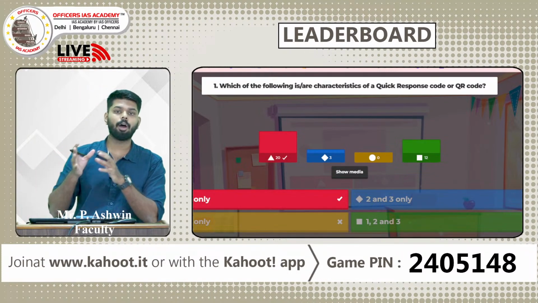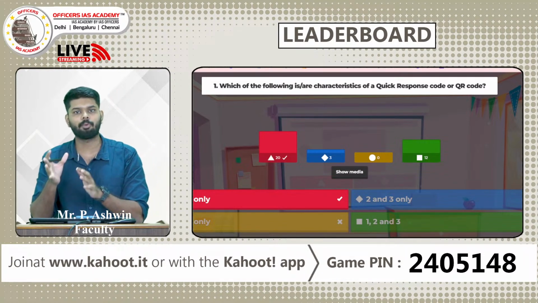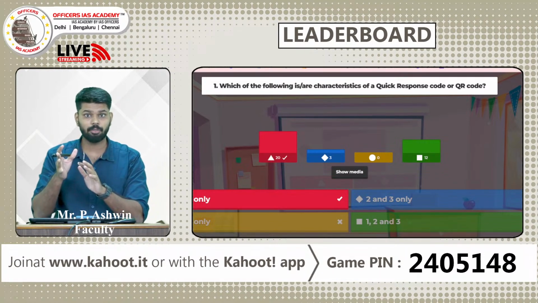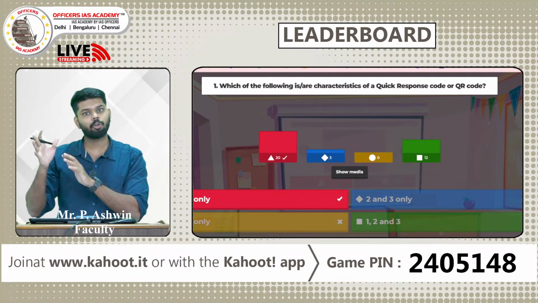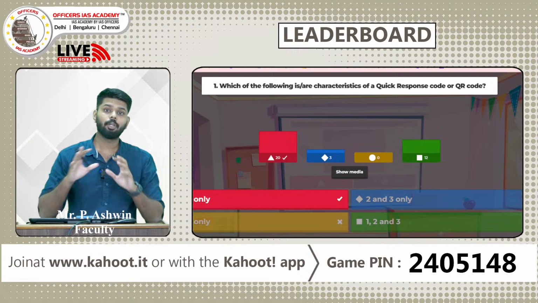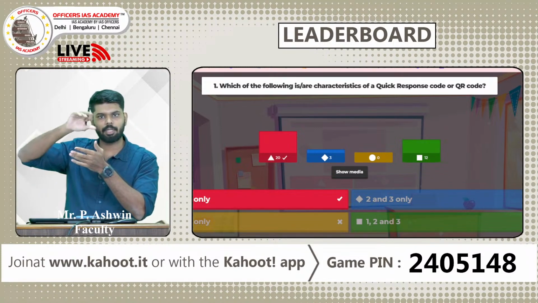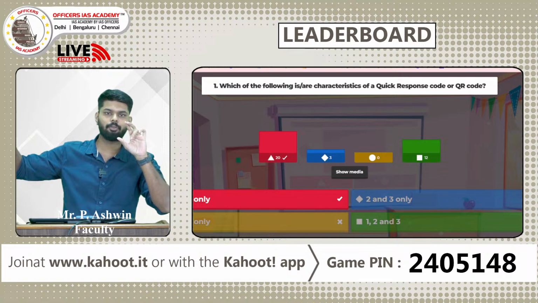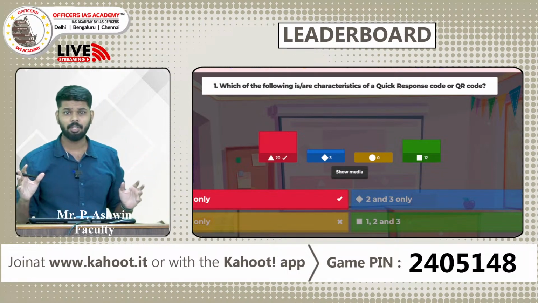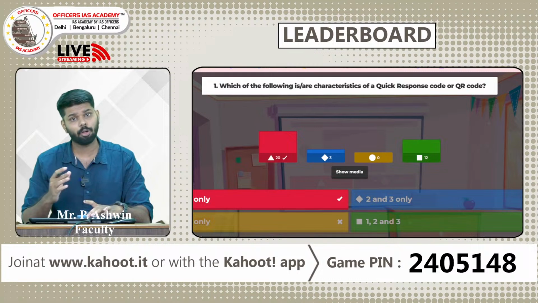Definitely. See, the barcode is an age-old concept. QR code is a more developed concept, like how 3G became 4G, and 4G became 5G. QR code is mostly better than the barcode. The main reason is that QR code has many figures. Barcode has only vertical lines arranged in a sequence, but QR code has different figures, so you can store more information in a QR code. So obviously QR code is more advanced.